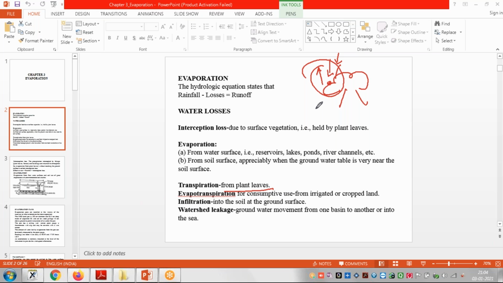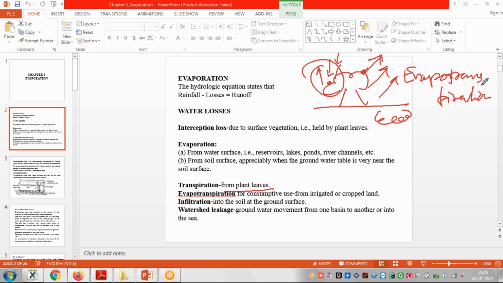Some quantity of water is in the soil, and some quantity of water is on the surface of the leaves. When both go into the atmosphere, that is called evapotranspiration.